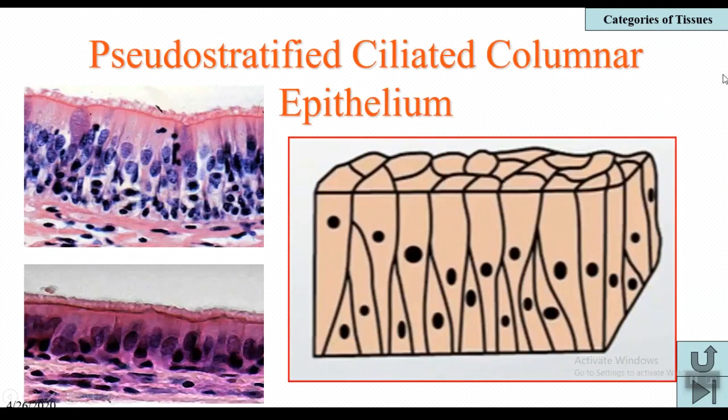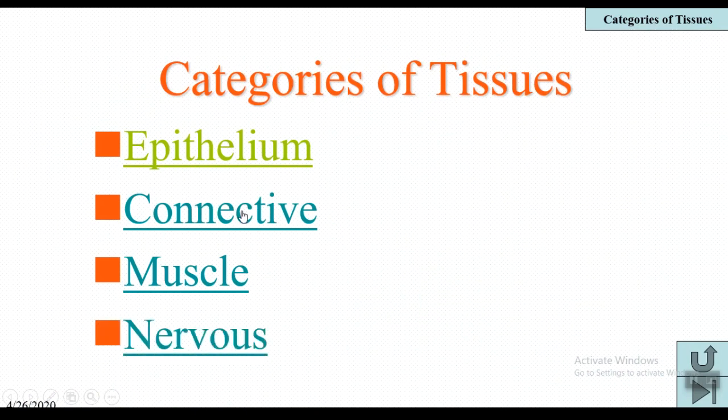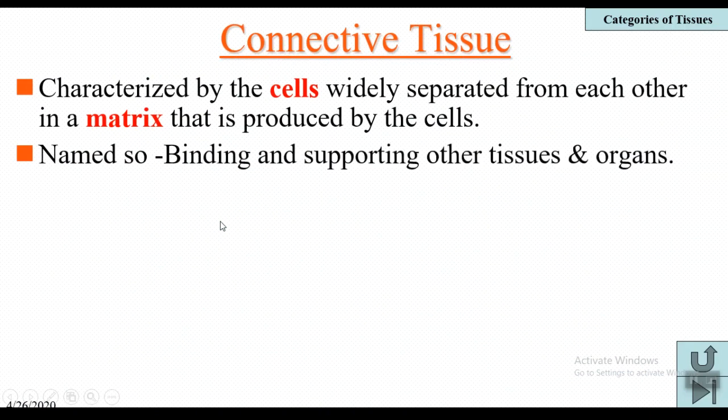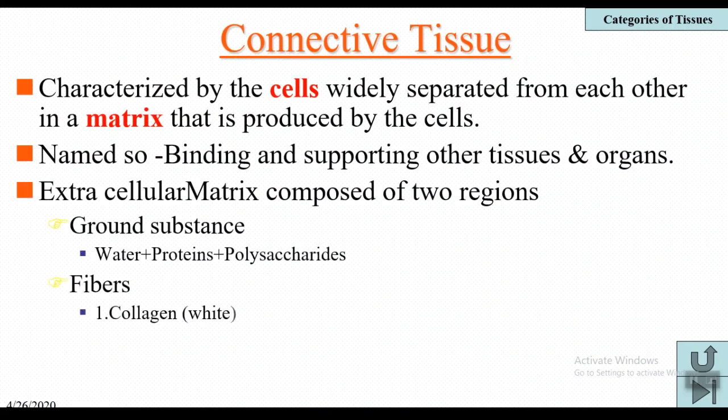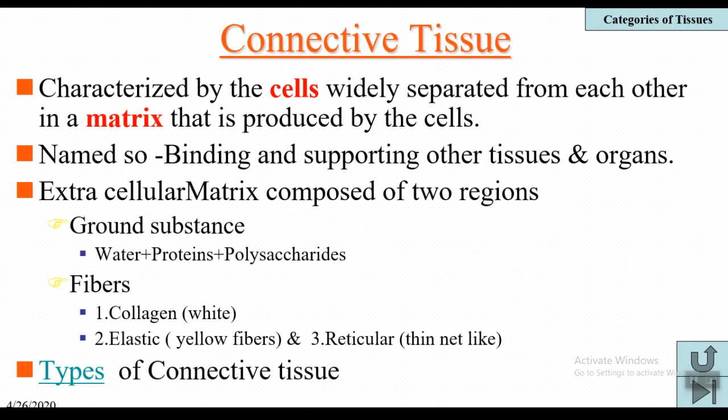Okay, that finishes the types of epithelium. Let us now move to the second type of tissue, that is connective tissue. Connective tissue is characterized by cells widely separated from each other in a matrix that is produced by the cells. With regard to epithelium, the cells are tightly joined together, whereas in connective tissue, the cells are widely separated from each other in a matrix.